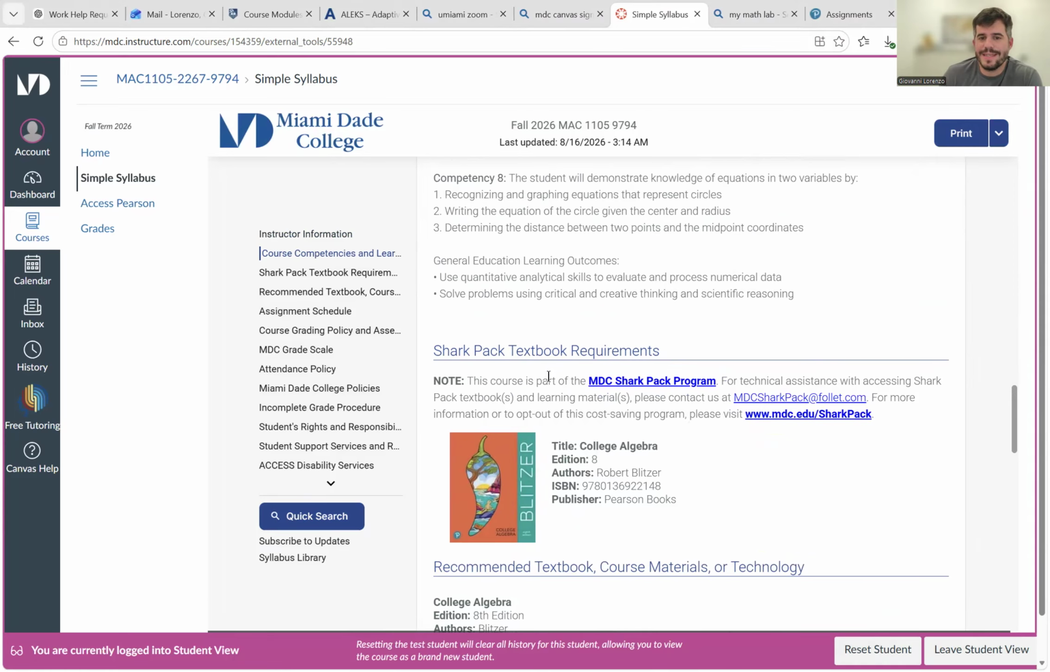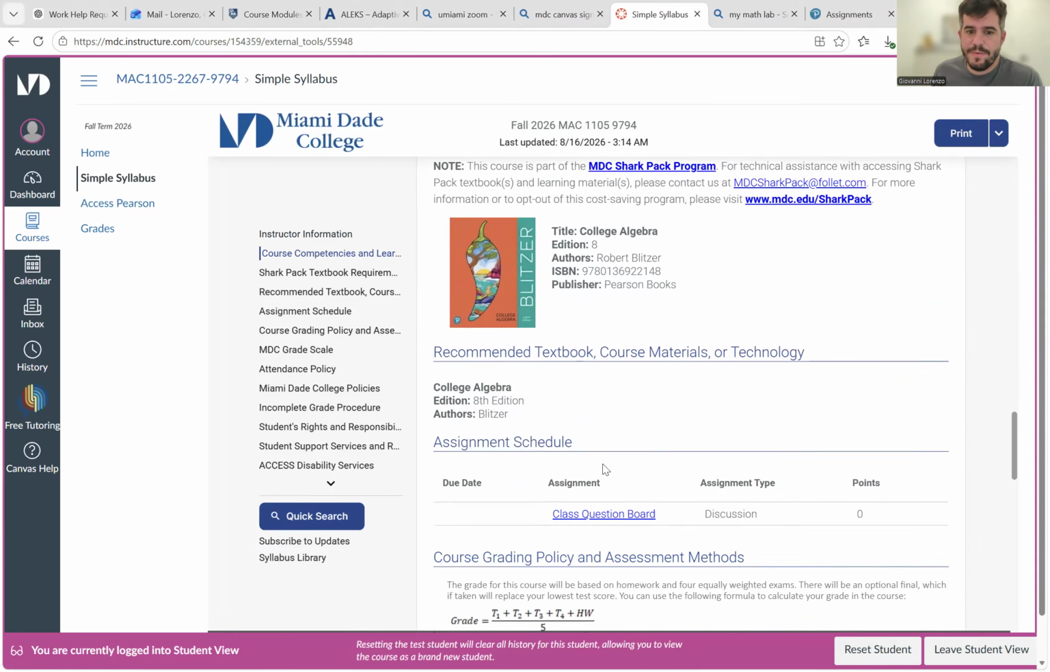Now, our textbook is attached to our Shark Pack program, which we'll see in a second here. But as long as you've logged in and you have your Shark Pack program and you haven't opted out, everything will work easily for you.